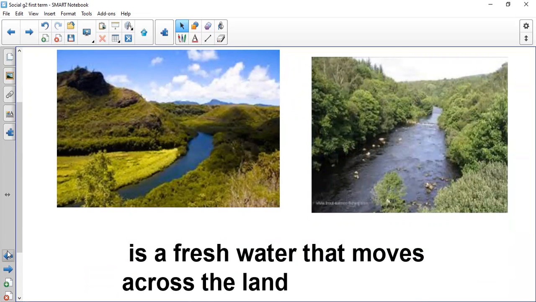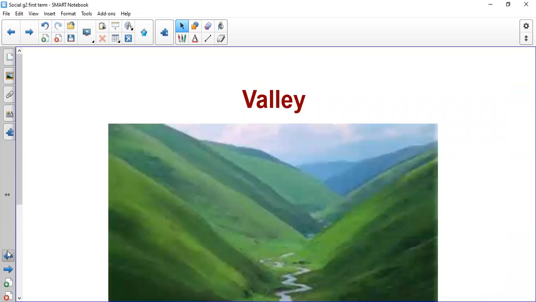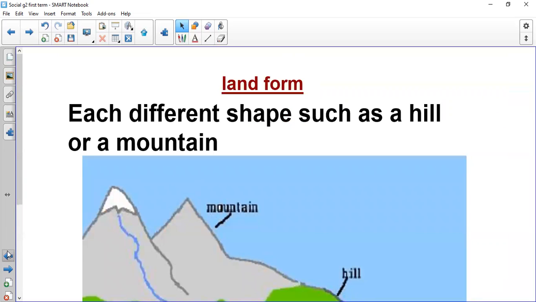Okay, Miss Angie, from the beginning, as we said, today we will start with the first lesson in term 2. It's called land and water. We will start with the different landforms on Earth. What is the meaning of landforms? Landforms, different shapes.